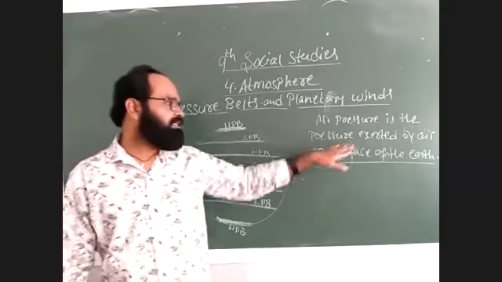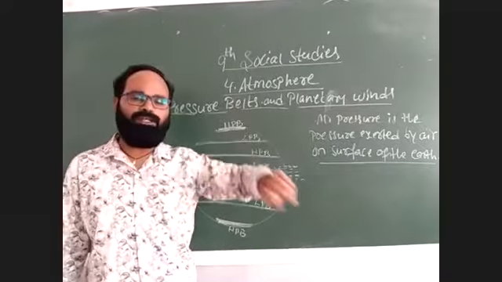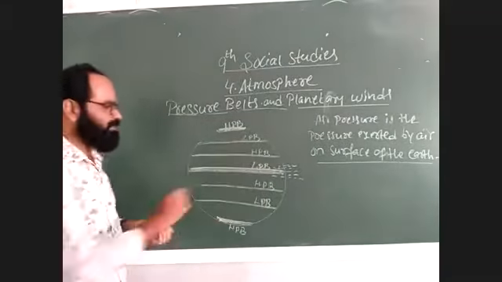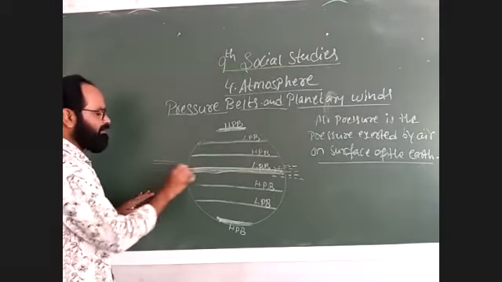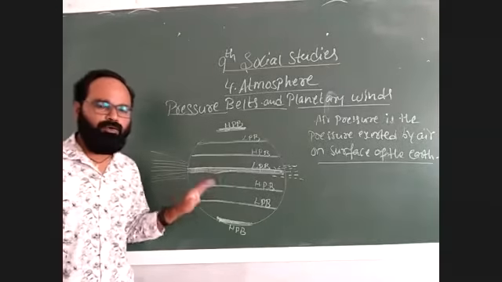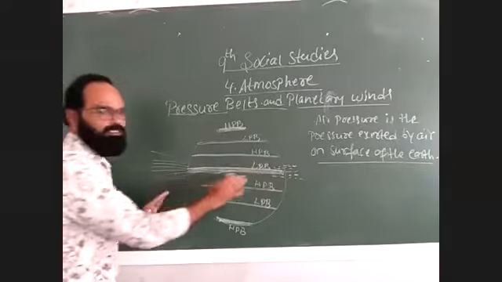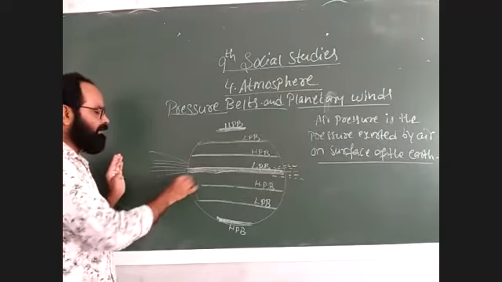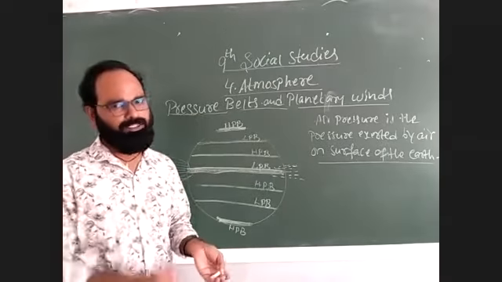Air pressure is the pressure exerted by air on the surface of the earth, right? And air pressure does not flow in one direction, it exerts in different directions. Now, first of all, this particular part of the earth receives more temperature. Why? Because what is this place? It is the equator. To the equator, the sun rays fall vertically, and all the places near the equator and on the equator receive high temperature.